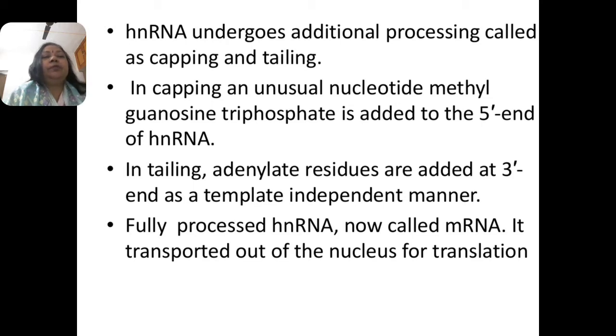From the other side, the 3' end, it is known as tailing: adenylate residues are attached, and the introns are cut out and exons are joined. This fully processed heterogeneous RNA, now called messenger RNA, is transported out from the nucleus to the cytoplasm for the process of translation.